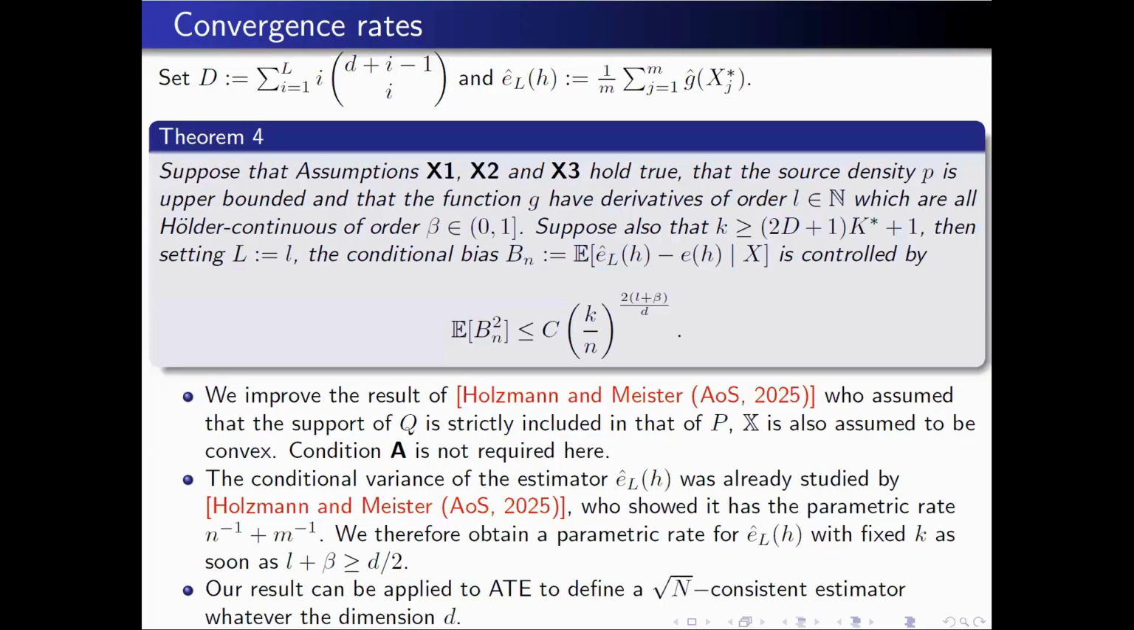But what Holzmann and Meister did, they avoided this bias boundary condition by assuming that the support of Q is strictly included in the support of the target.